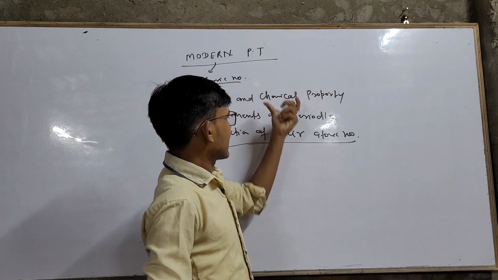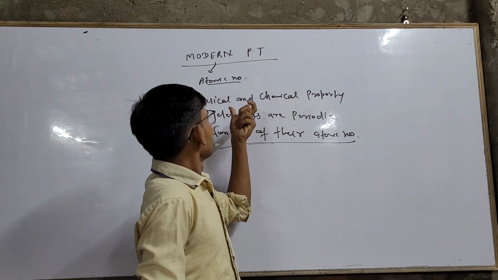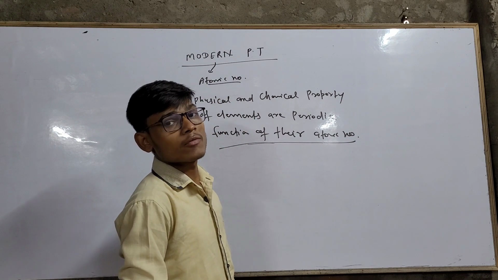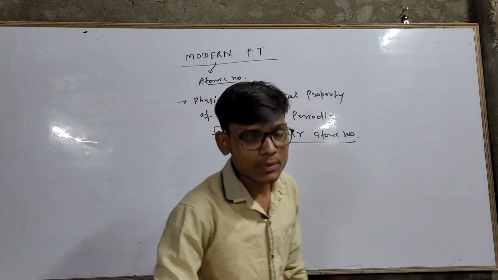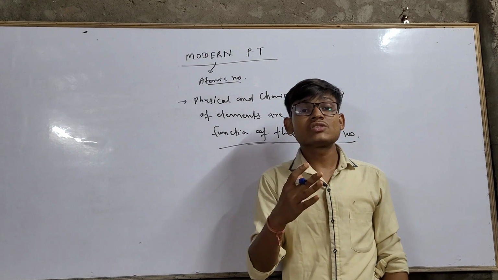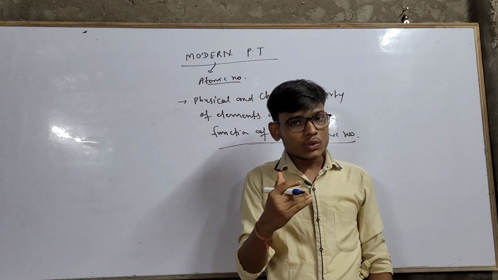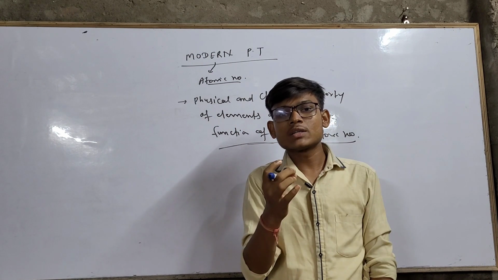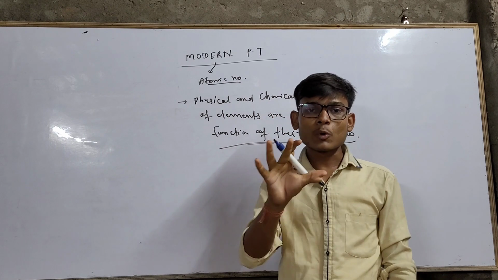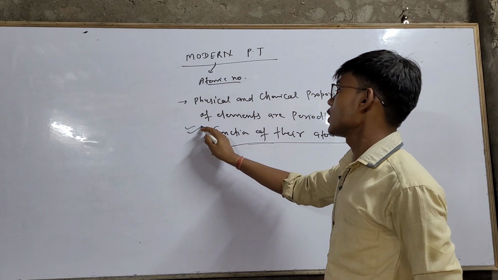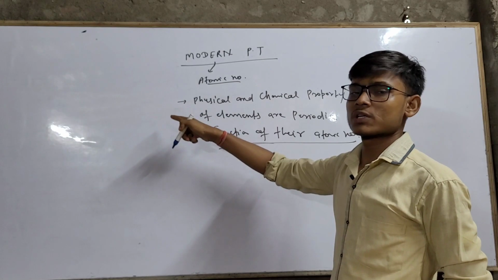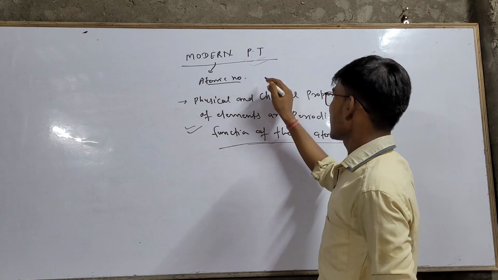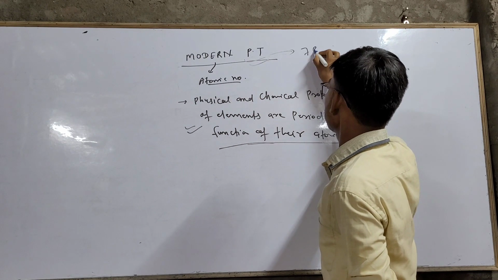Focus on these lines and think about it. The modern periodic law states that physical and chemical properties of elements are periodic functions of their atomic number. It means that when we arrange elements according to increasing order of their atomic numbers, then after a fixed interval we get elements with similar properties, and on the basis of this law Moseley proposed a periodic table known as the modern periodic table, and the modern periodic table has 7 periods.